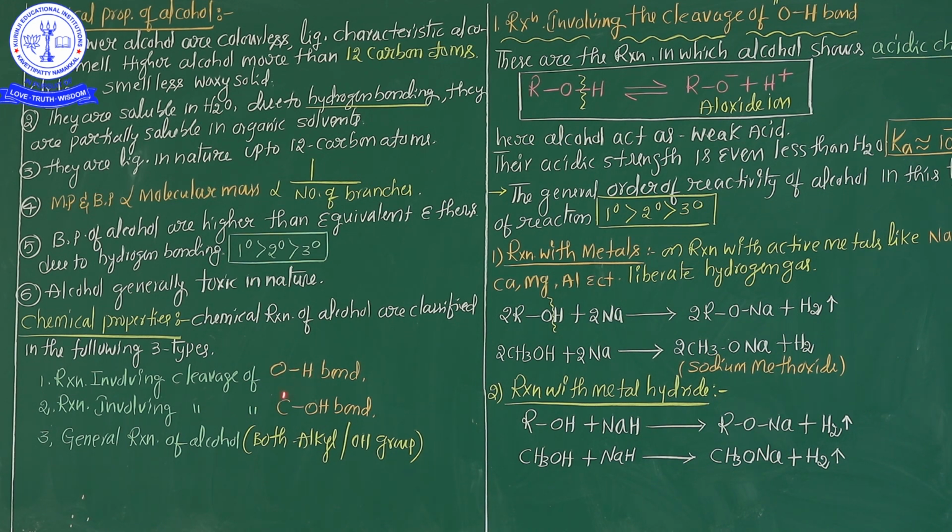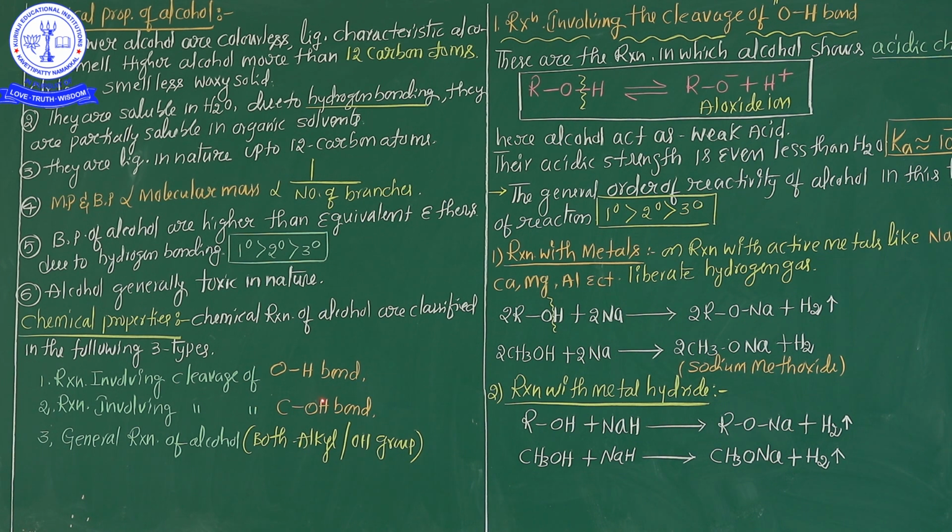oxygen and hydrogen, some chemical properties are there. After that, if the cleavage is between R and OH, some other chemical properties are there. So these are the first 2 classified chemical properties. First one is the reactions involving cleavage of the OH bond. Second one is the reactions involving cleavage of the C-OH bond.